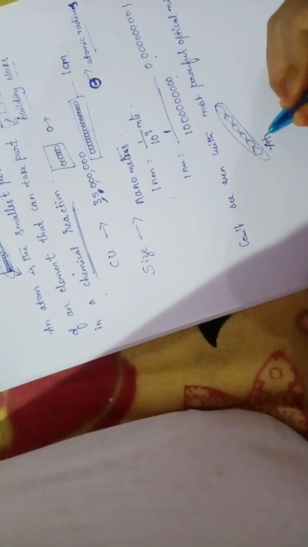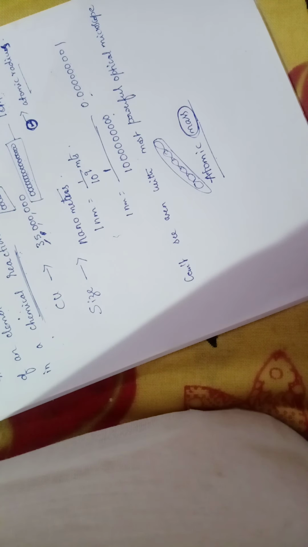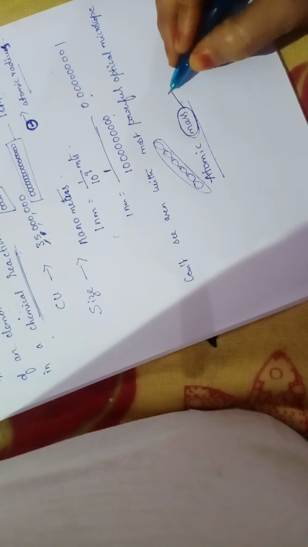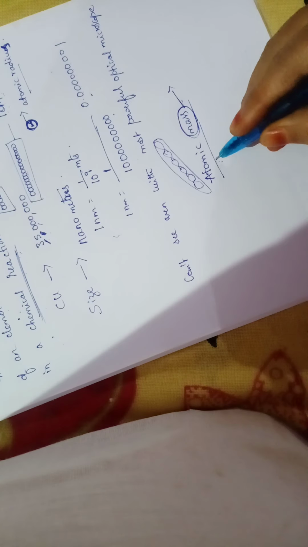Then we will study what is atomic mass. Atomic mass means here we are going to calculate the mass of an atom. See, if anybody asks you what is your weight, you will tell 50 kg, 30 kg, 40 kg. But it is not our weight, it is our mass. Like that, even though an atom is very small, it will also have some mass, isn't it? Yes, maybe it is very small, but still it will have some mass.